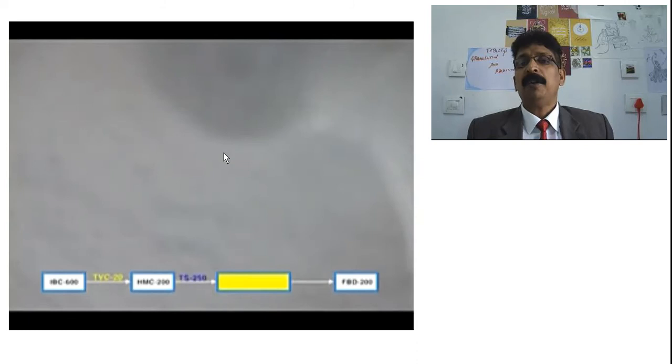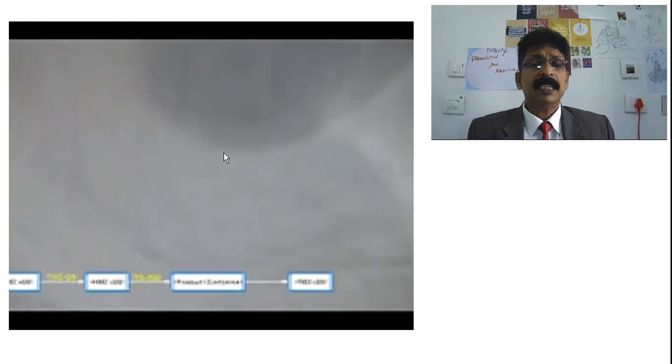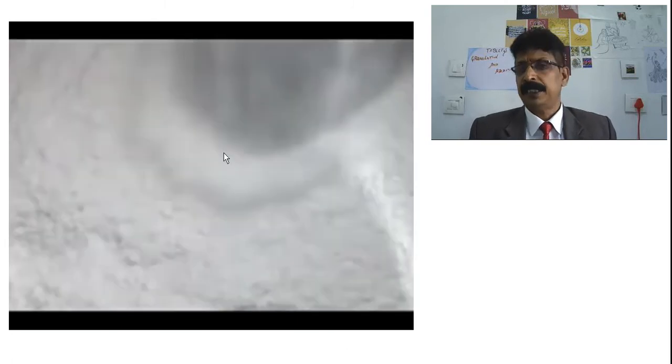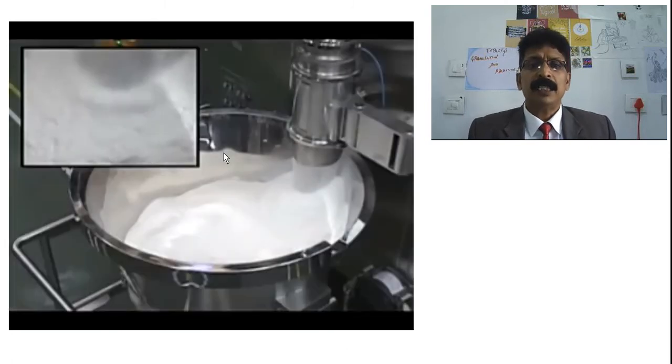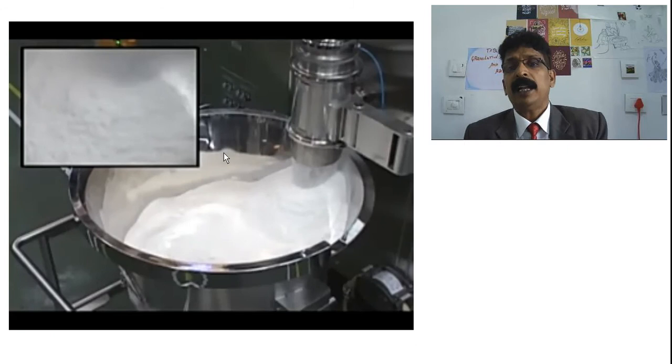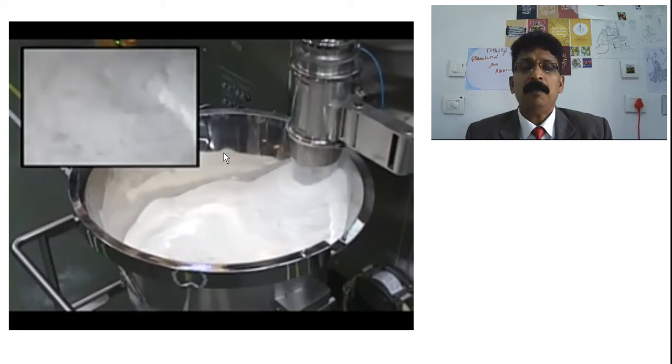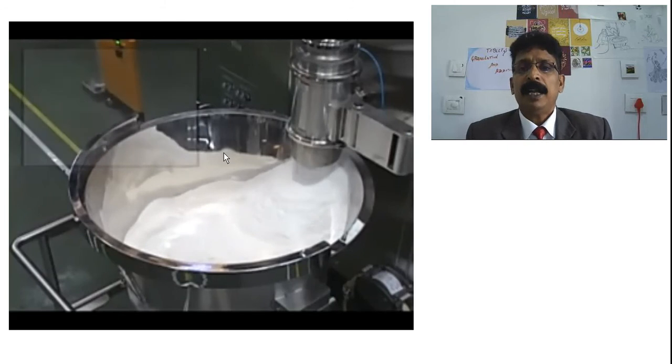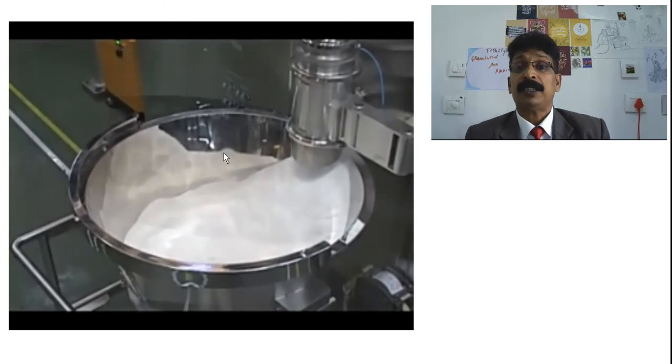So they have to maintain the moisture content by taking them to the fluidized bed dryer, as we have seen just now before. And now this will be taken to the fluidized bed dryer, and there hot air, purified hot air, will be blown from the bottom, and due to the cyclone effect of